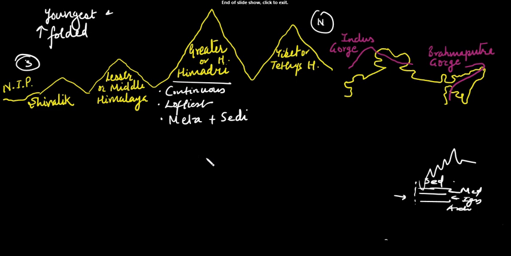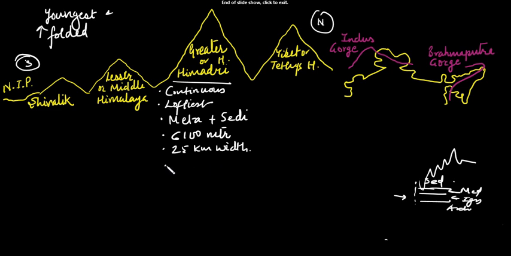The average height of Himadri is about 6,100 meters with a width of about 25 kilometers. Whereas most of the peaks exceed 8,000 meters.